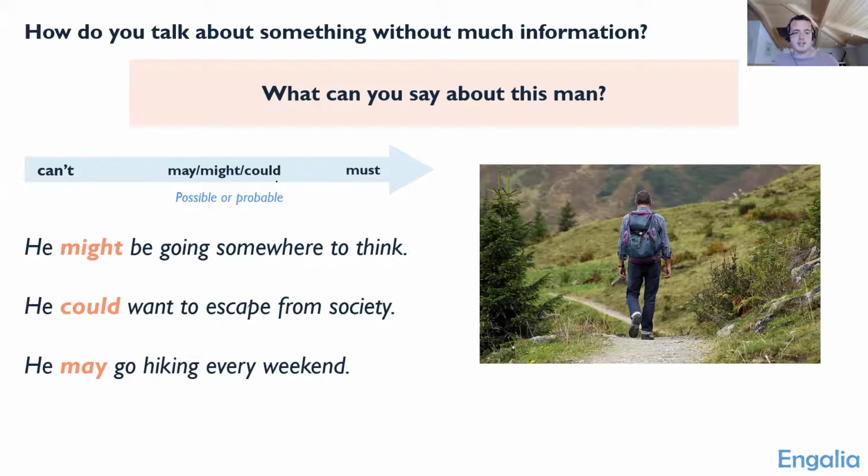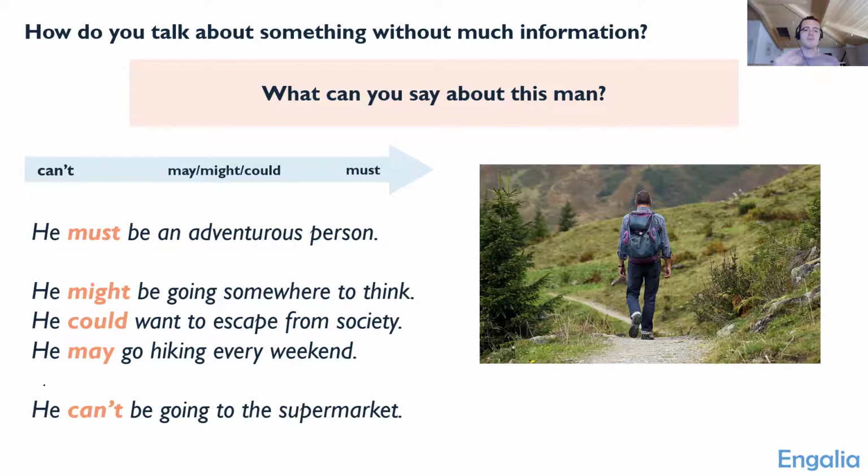So some examples could be like this. We could say he might be going somewhere to think, right? Maybe he's trying to get away from the city and go somewhere to think. He might be doing that. We could say he could want to escape from society, right? Maybe he wants to get out into the countryside for the day. He could want to escape from society, like I'm sure we all do from time to time. And we can say he may go hiking every weekend, right? I don't know how often he goes. He may go hiking every weekend. So we have these three words that we can use to show that something is possible or probable.